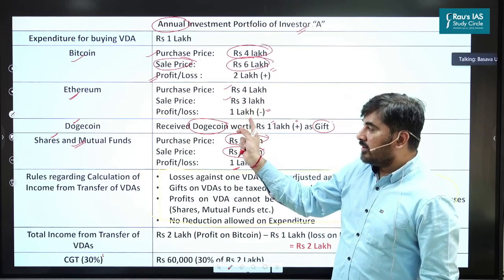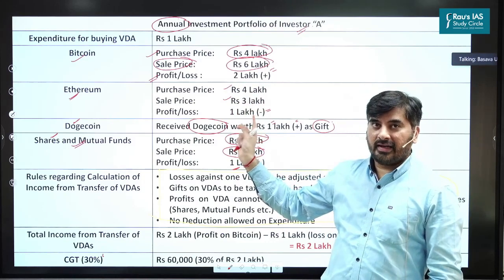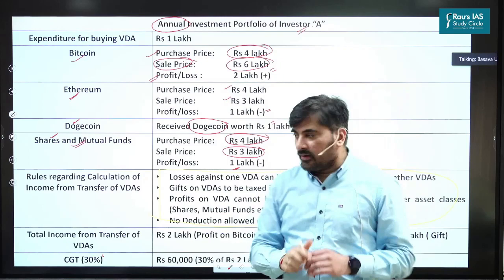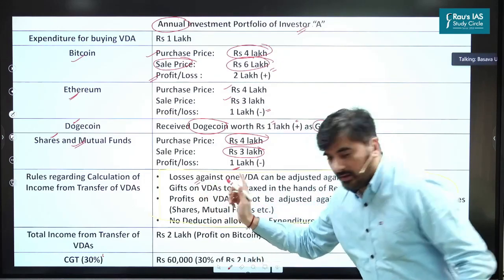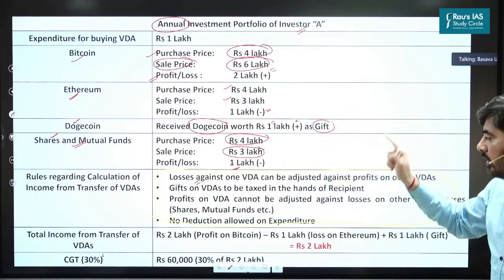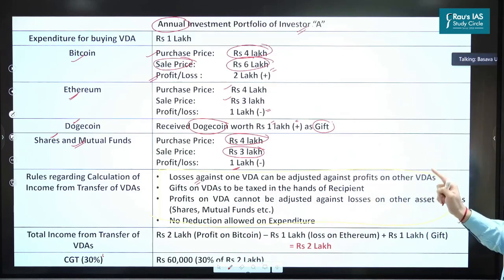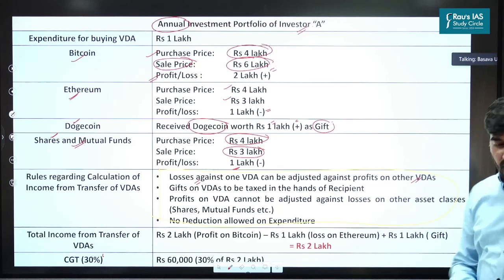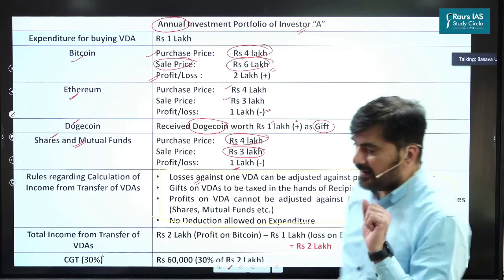Has he earned any money on Ethereum? No, he has suffered a loss, right? Now, the first thing here, which is in the finance bill, is that losses against one virtual digital asset can be adjusted against the profits on other virtual digital assets. And this is what has been given in the finance bill.